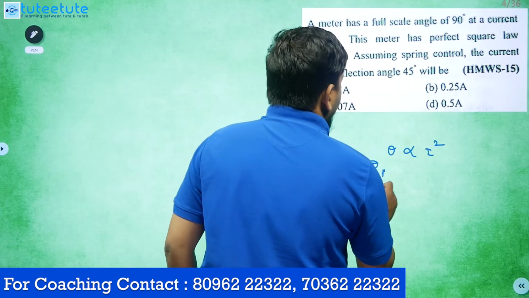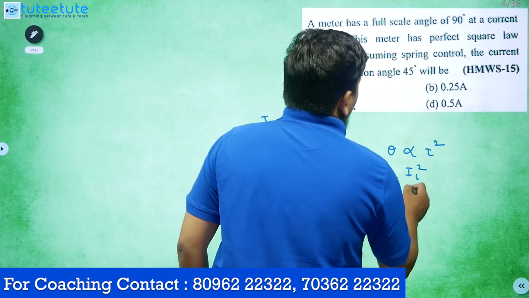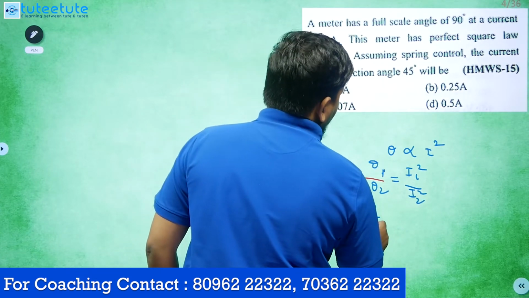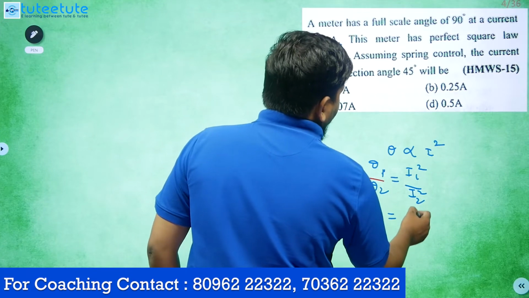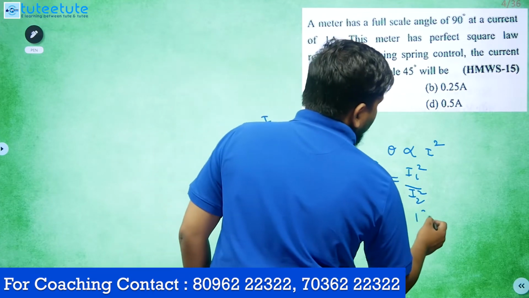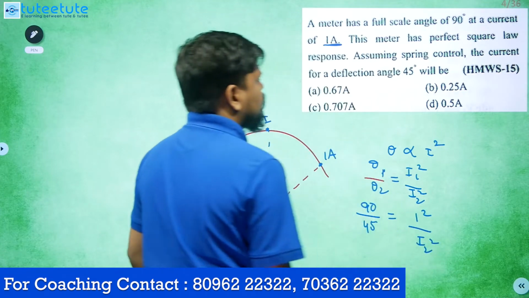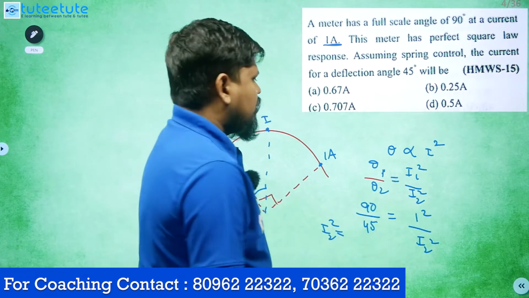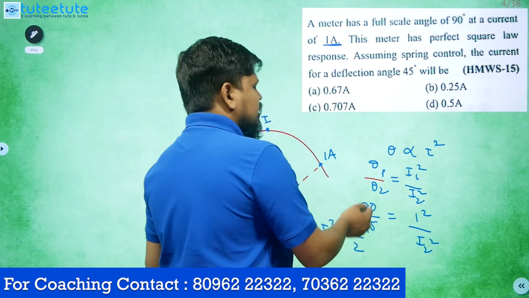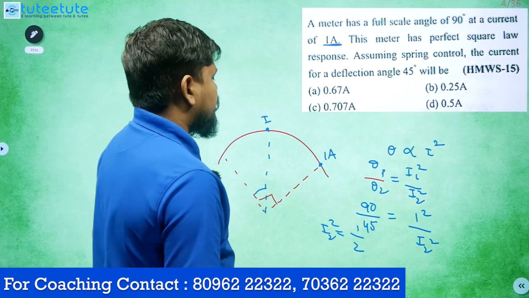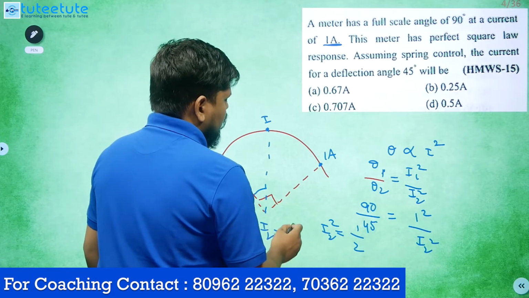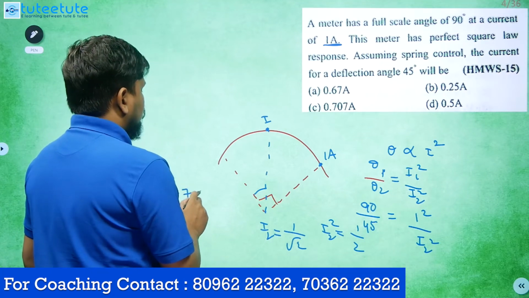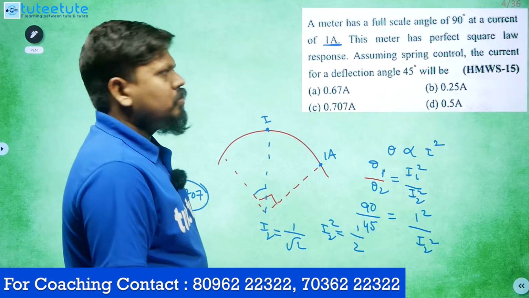So theta 1 divided by theta 2 equals I1 squared divided by I2 squared. Theta 1 is 90 and theta 2 is 45, I1 is 1, so 90 divided by 45 equals 1 squared divided by I2 squared. I2 squared equals 1 by 2, so I2 is 1 by root 2. What is the value of 1 by root 2? It is 0.707.